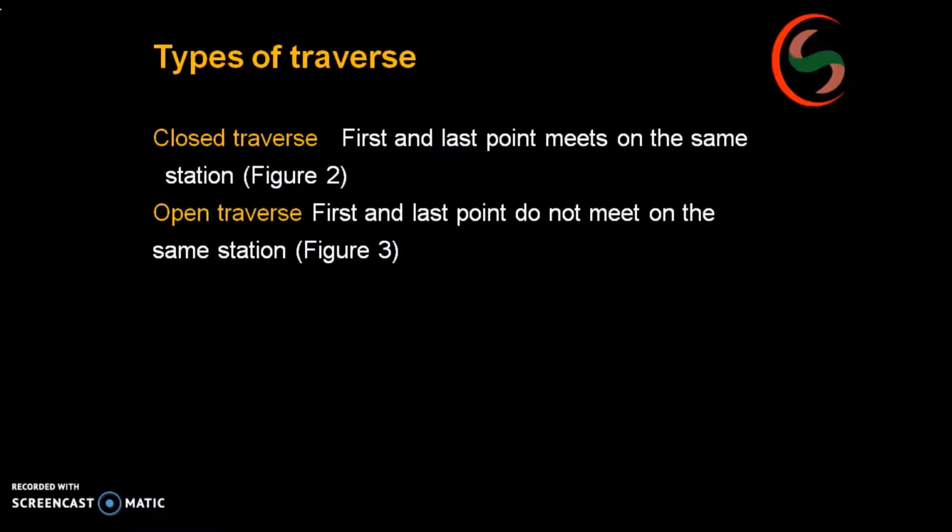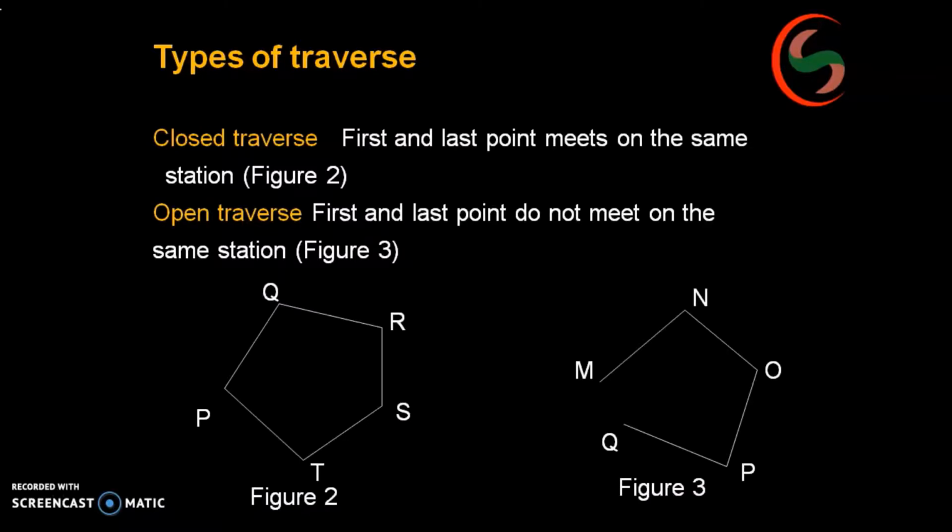So these are the figures. Point P, Q, R, S, T, again it is closing at point P. It is a closed traverse. Whereas, if you see figure 3, M, N, O, P, Q, but Q to M it is not there. It is open traverse.